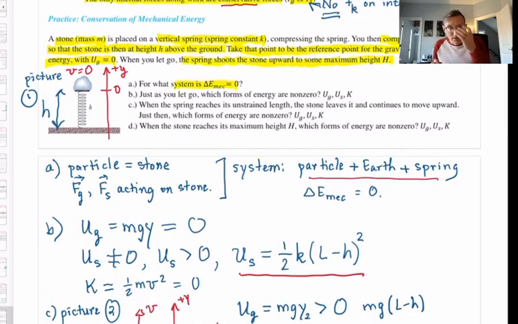Part D says, when the stone reaches its maximum height, capital H. The stone's going to leave the spring when the spring's at its unstrained length, but the stone still has velocity upward, so it's going to rise, but of course from the gravitational force, it's going to slow, and it's going to reach a maximum height, capital H, above the ground, where for one instant in time, it will be at rest. We are to look at that highest point. And when it's at that highest point above the ground, identify which forms of energy are non-zero: U grav, U spring, and kinetic. So let me draw a new picture.